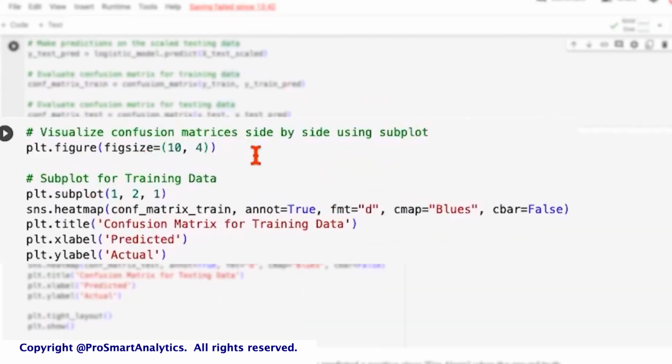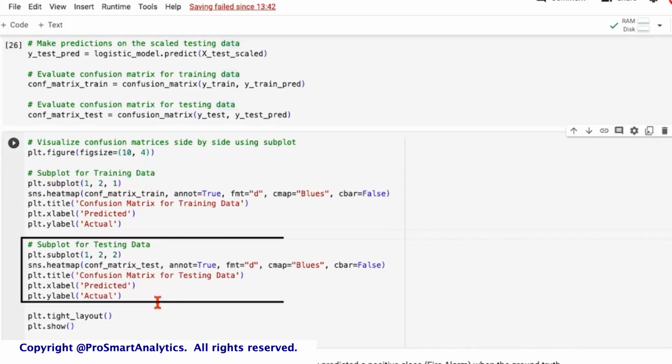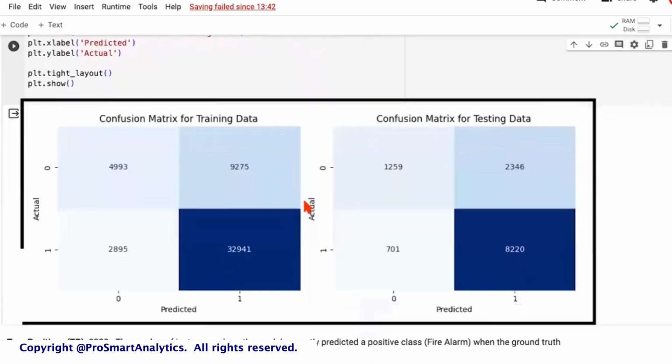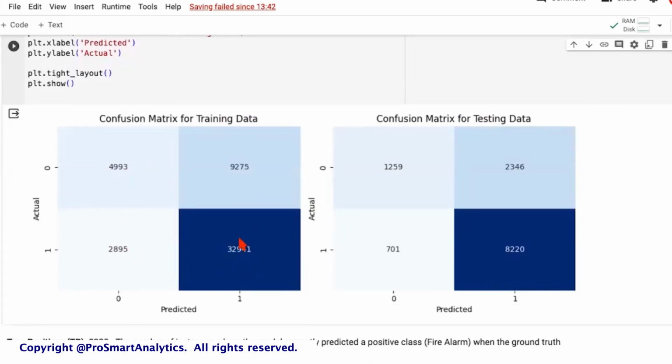Just to make it appear nice, we are going to pass this confusion matrix to a heat map, which will be more of a color-coded output, and we are giving it proper titles and labels. We have divided the plotting area into two parts, so we'll have one row and two columns. First would be the performance on the training data. Second would be the performance on the test data. Here is the outcome. If you know how to read the confusion matrix, this box represents the true positives. This box represents the true negatives. This represents the false positives, and this represents the false negatives. We have the same output available on the test data as well.